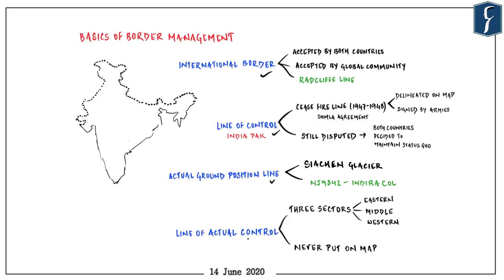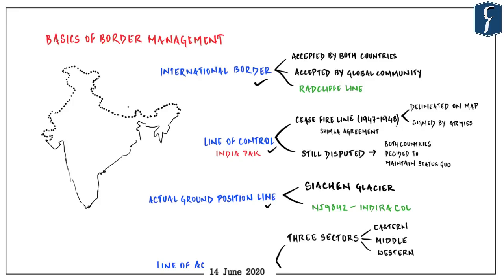And of course, since last 1 month, we are facing troubles along line of actual control. So now it becomes important for us to understand the differentiation between all of them. Then only we will be able to grasp India's border management in a better way. And this article obviously helps us in those clarifications. Now the map of the country which you see here has deliberately been plotted with dotted lines because we will first understand the boundary and try to locate them there, and then we will solidify them.